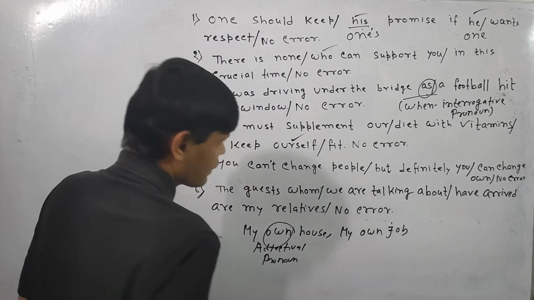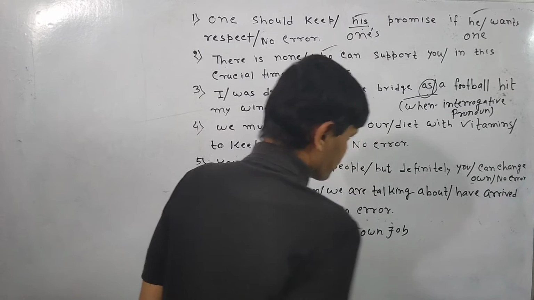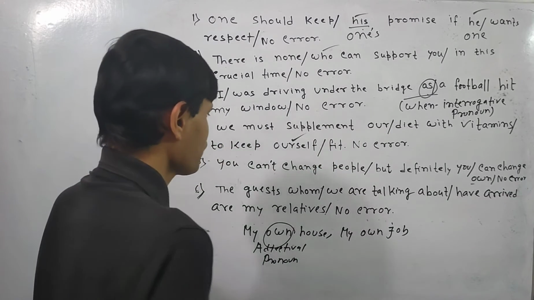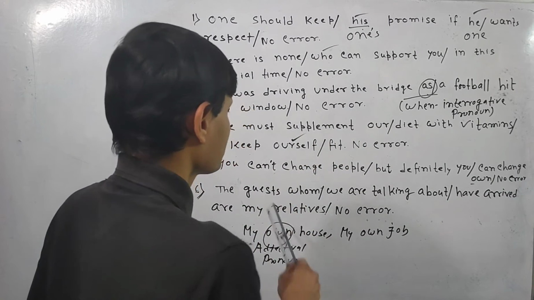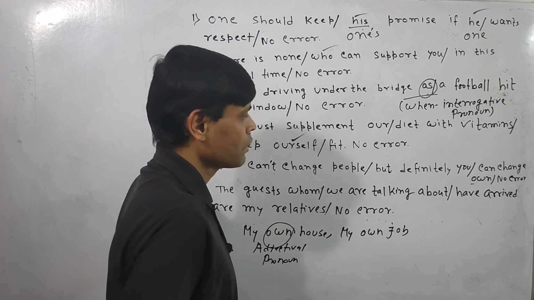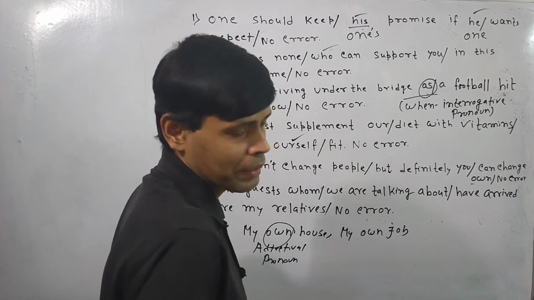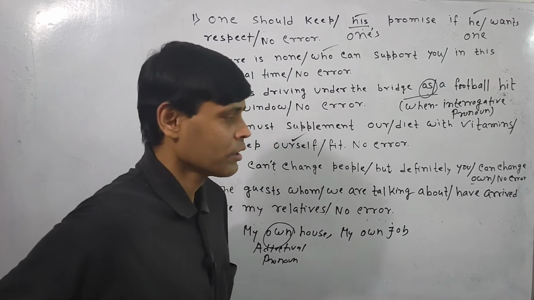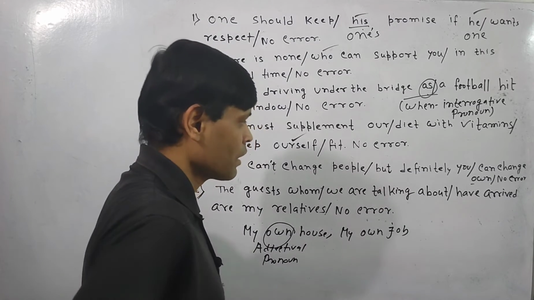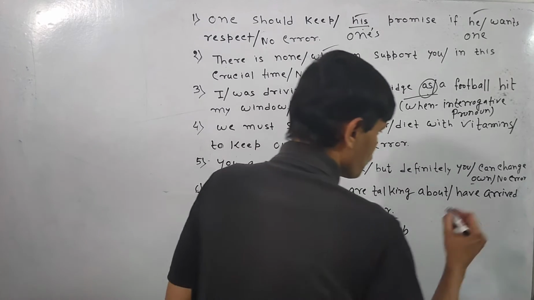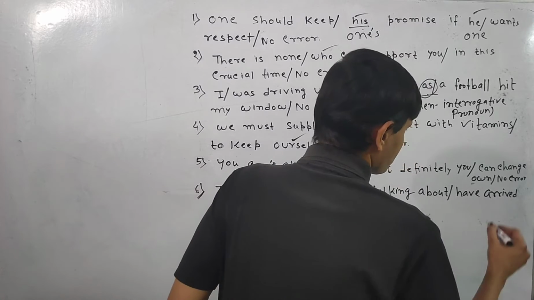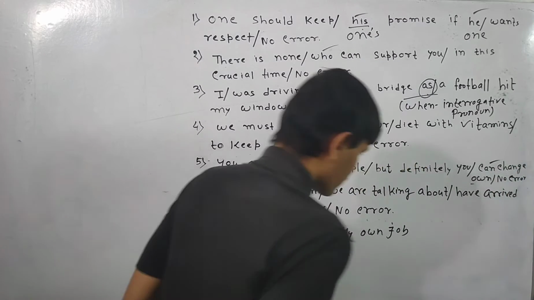Even here it is used as an adjective. But whenever you are going to write such sentences, you cannot change people, but definitely you can change yourself. That means self-word must be added. But here, instead of the self-word, we have written own. Own should not be the answer. So the mistake lies here.